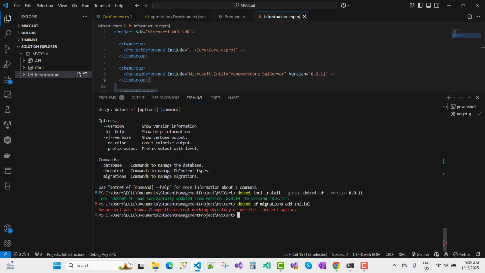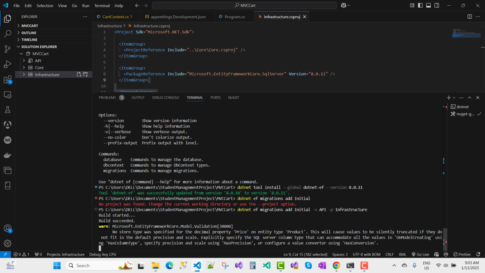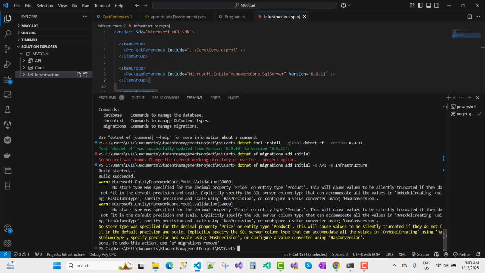Okay, now you can see that no project was found, so change the current working directory or use the project options. Okay, now I want to go for the migrations again: dotnet ef migrations add Initial, and the startup project is my API project, and the project is the Infrastructure project. So the startup project is the API project, and the project is the Infrastructure project. And you get those types of error messages and warning messages.